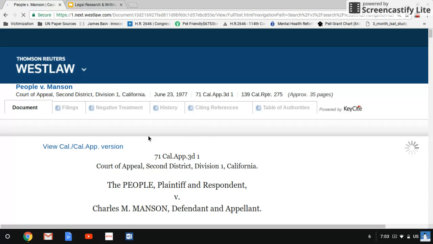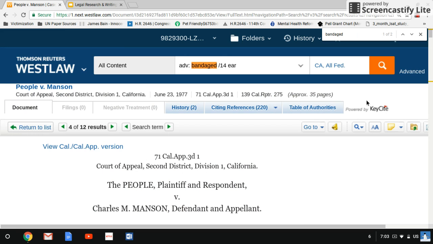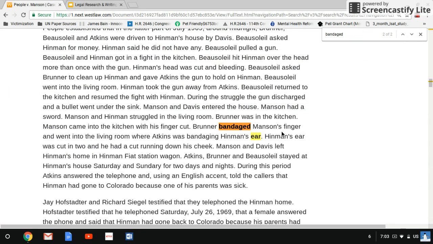And then when we go to the find part and enter this phrase again, it searches for the word bandaged within 14 words of ear. And this is the sentence that it uses. Brunner bandaged Manson's finger and went to the living room where Atkins was bandaging Hedman's ear.